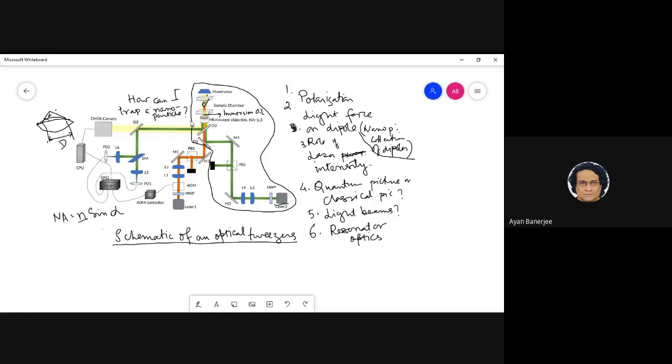What we did till now is: we have a laser, and it goes through a birefringence plate, like a half wave plate. And then there are some lenses which change the diameter of the beam.